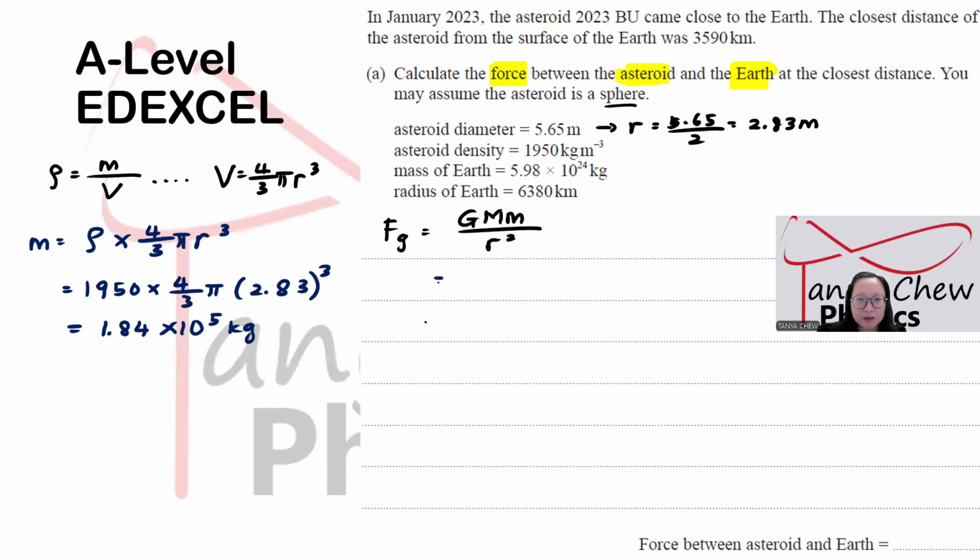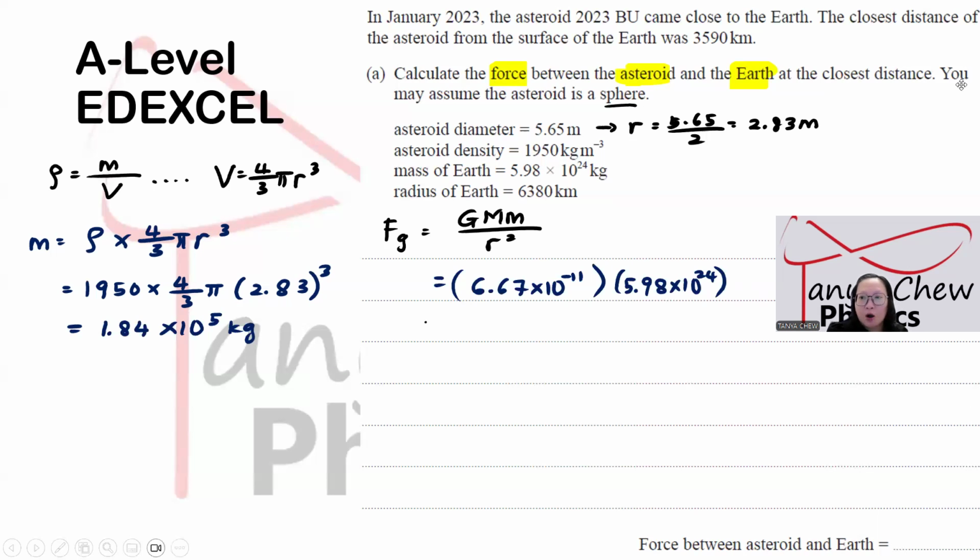Since I get that, I just replace this 6.67 times 10 to the power negative 11. That is the universal gravitational constant. Mass of the Earth is given as 5.98 times 10 to the power 24.